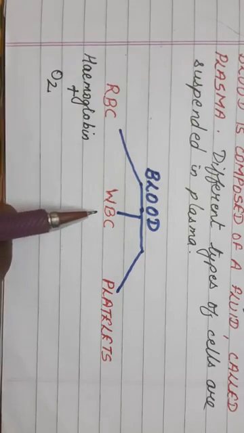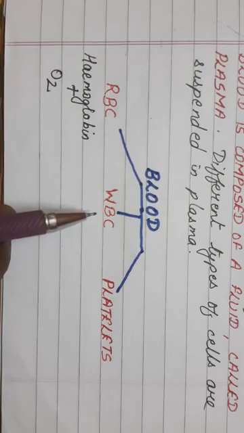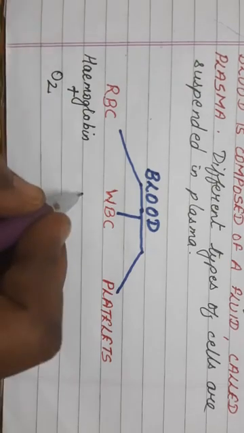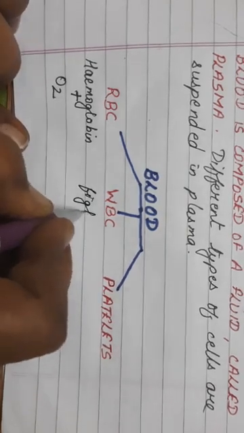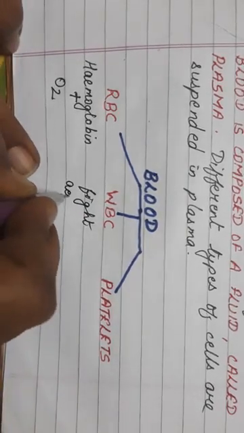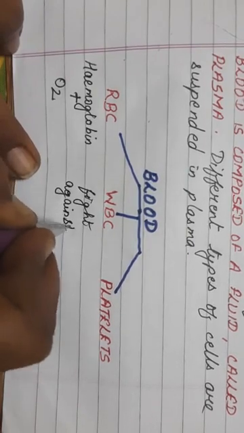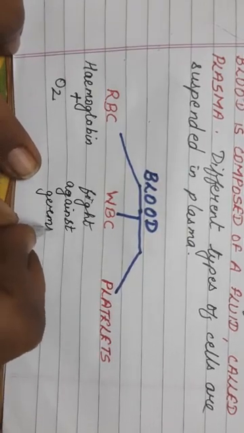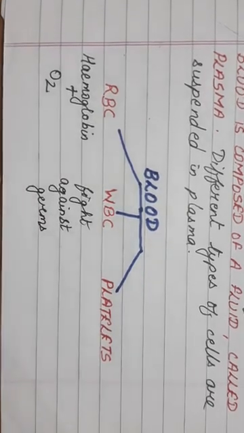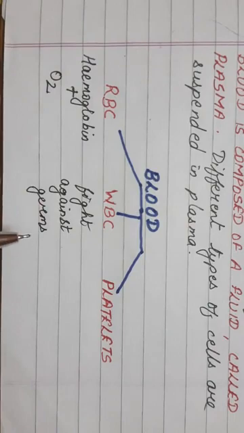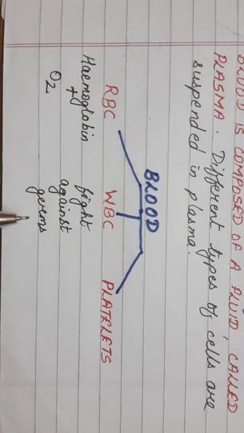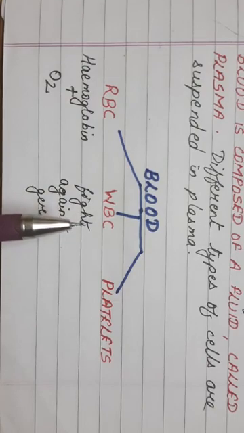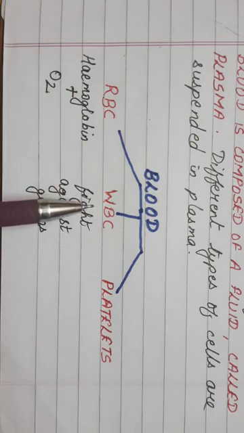Then the second cell is the WBC, or the white blood cells. White blood cells are also called the soldiers of the body. Why are they called the soldiers of the body? Because the WBC fights against all the germs that enter the body. You can say the germs or the unwanted materials, pathogens, whatever is entering the body, it is the WBC which fights against all of them. So that is why white blood cells are called the soldiers of the body.